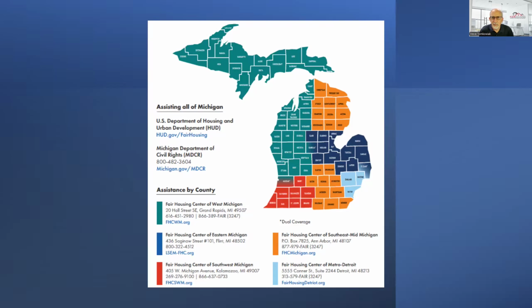This slide shows by county the local Fair Housing Center that will take your complaint. Complaints can be made in person, by phone, or online, or by going to the website for each of the centers. Language interpretation and sign language interpreters are readily provided free of charge as needed. The website address for HUD and the Michigan Department of Civil Rights are also listed.